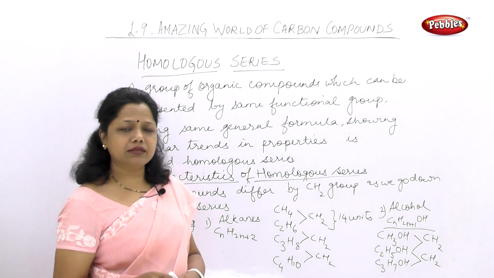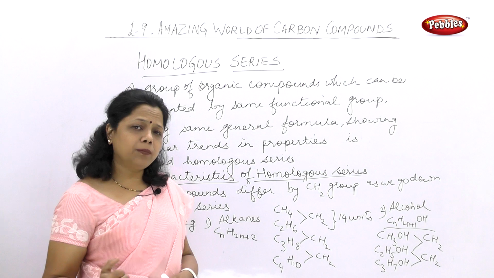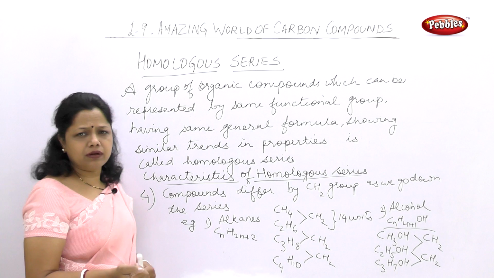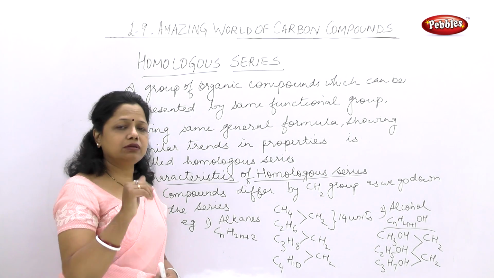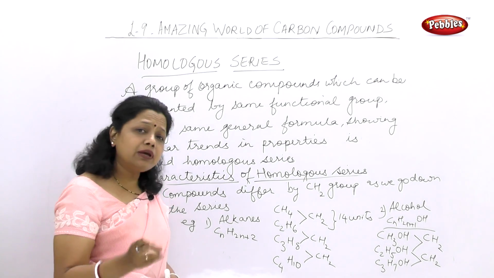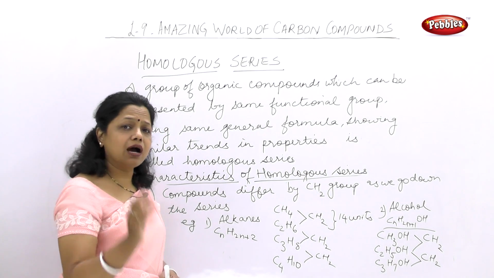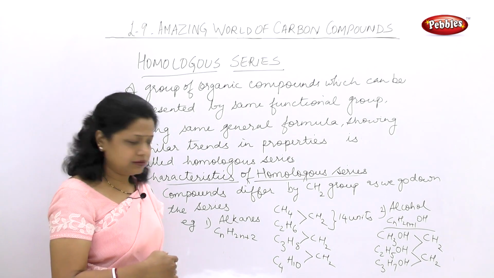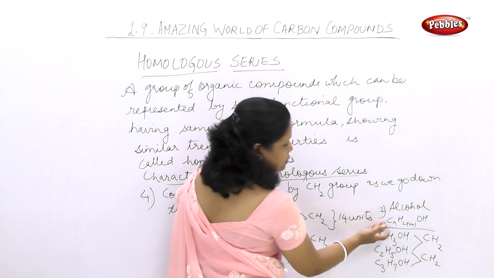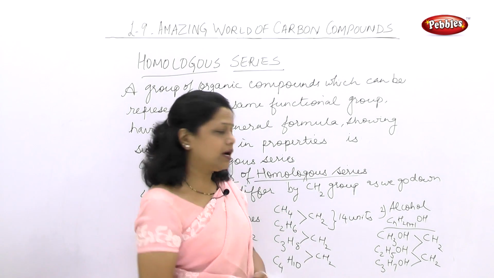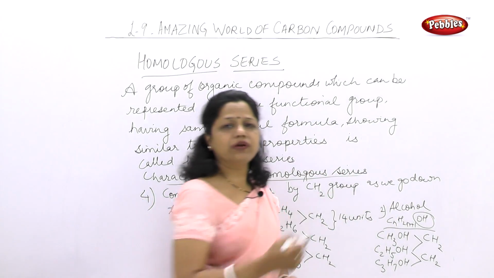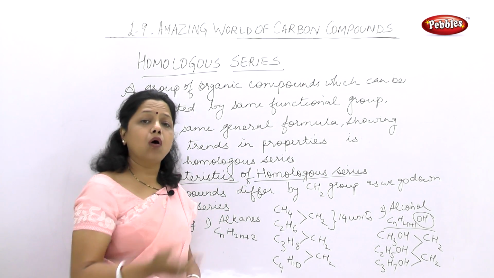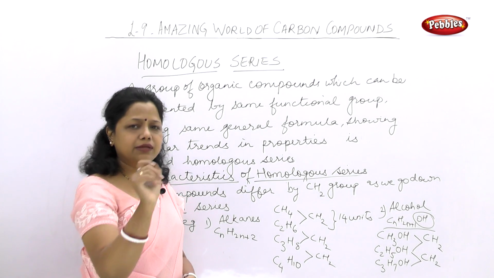What is the third characteristic feature we saw? As you go down the group, the physical properties like melting point, boiling point, density may differ or show gradation because the molecular formula is a little different. But the chemical properties remain the same. So why do chemical properties remain the same? Can you identify that? Suppose we take the example of alcohol: chemical properties depend on which functional group we have, and here all have alcohol, so the chemical properties are all the same, only the physical properties differ a little.